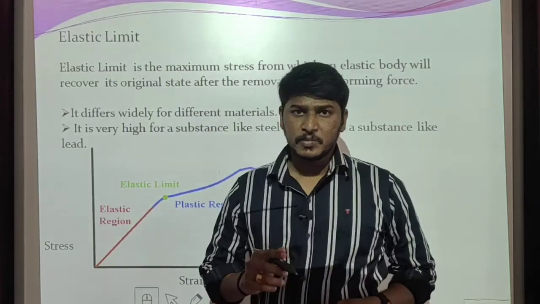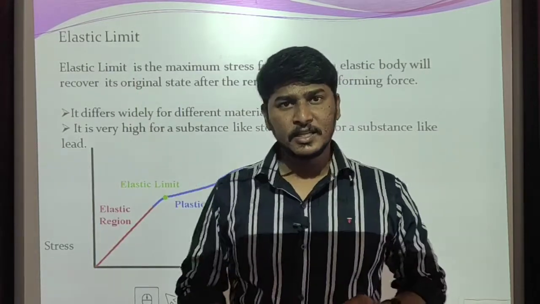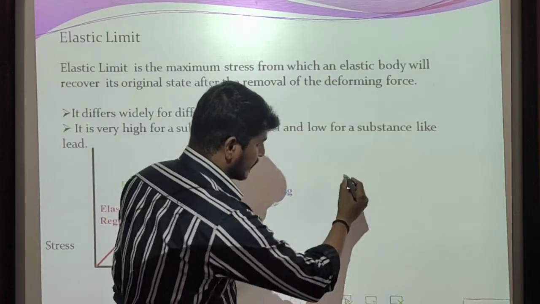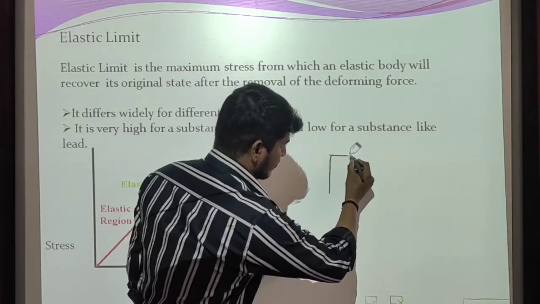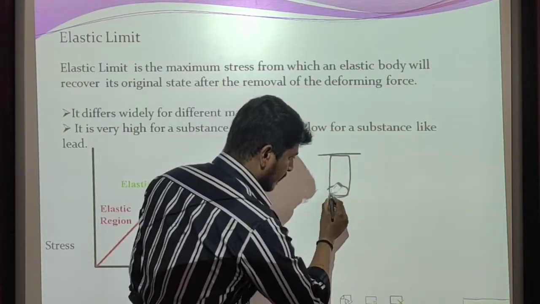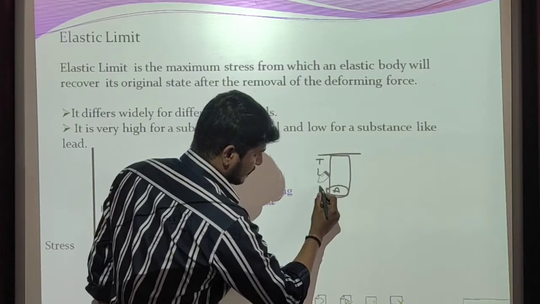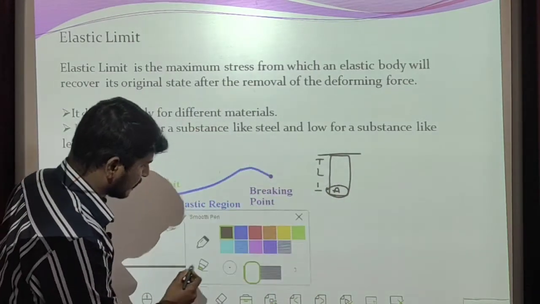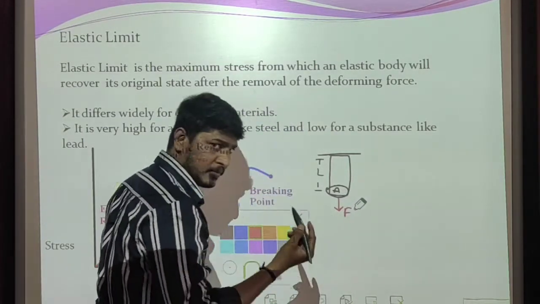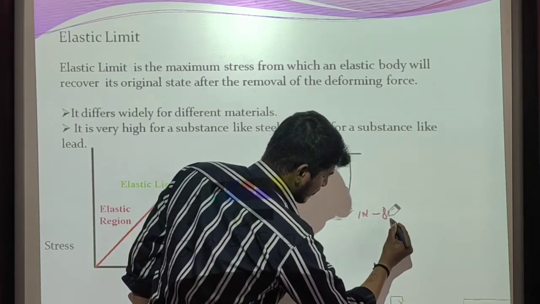Let us try to explain the same situation diagrammatically for a better understanding of elastic limit. Here I take one object with one end fixed, having cross-sectional area A and some initial length L. Initially I apply some amount of force F, from 1 Newton up to, let us suppose, 8 Newton.